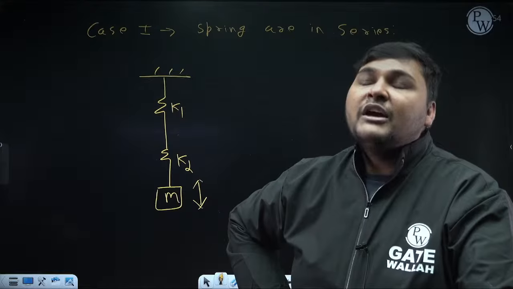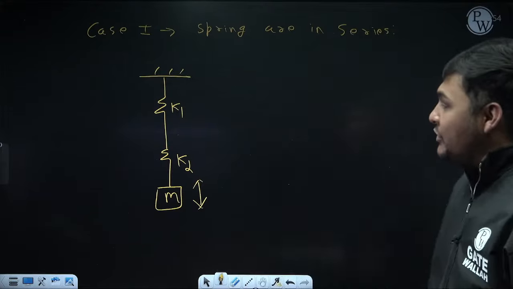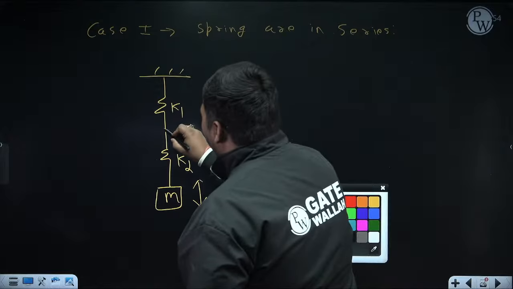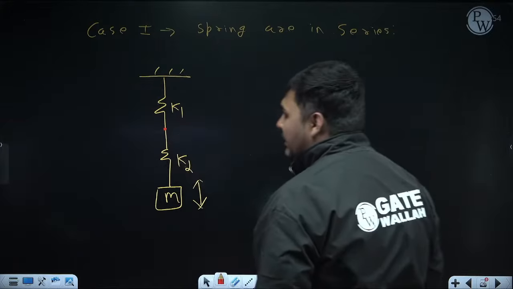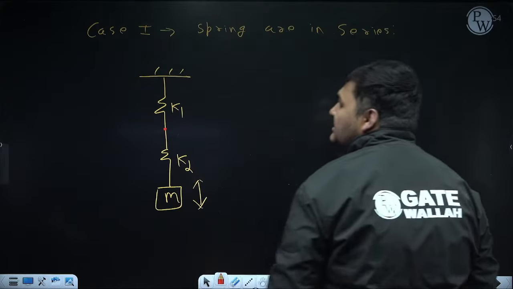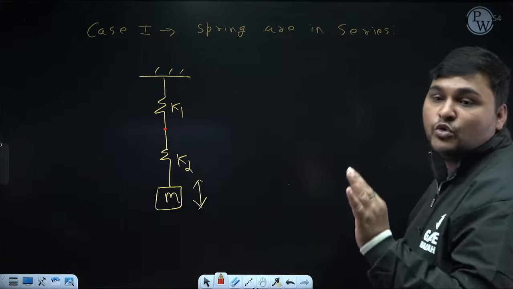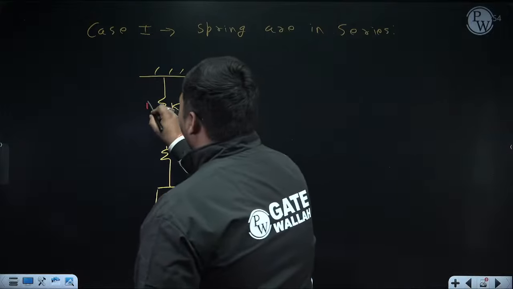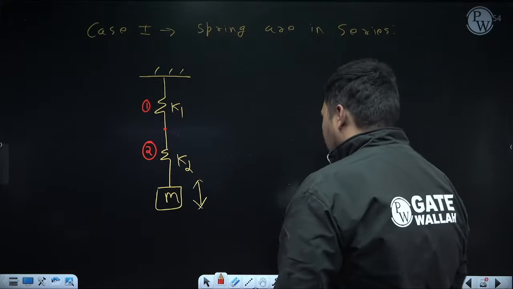But how will you come to know whether springs are in series or in parallel? By using this diagram. See, whenever a spring has an end-to-end connection, meaning with this spring another spring is attached, and below that mass is attached, then these springs will always be in series. Try to remember this through this diagram. Here springs 1 and 2 have an end-to-end connection, so they will be in series.